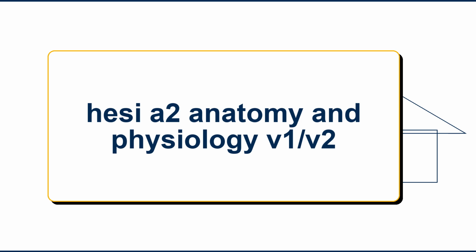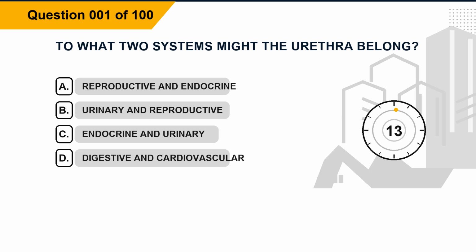HESI A2 Anatomy and Physiology V1/V2. Question 1. To what two systems might the urethra belong? Option A, reproductive and endocrine. Option B, urinary and reproductive. Option C, endocrine and urinary. Option D, digestive and cardiovascular.